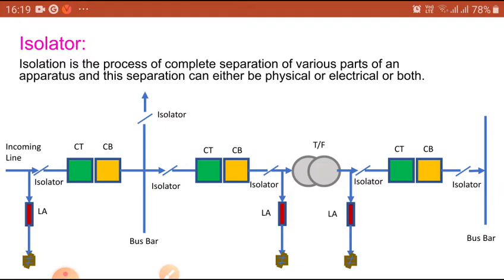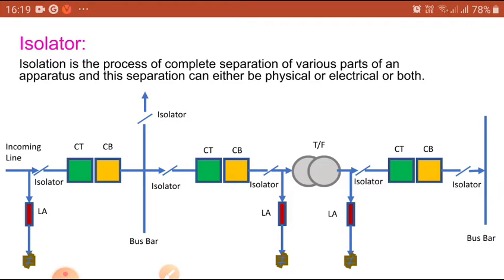Similar operation may take place in bigger substations also, whether it is the 132 kV substation, 220 kV, 400 kV and 765 kV substation also. While operating the isolators, how the sparks will come, you can see later in our videos. Now, let us enter into our isolator part.